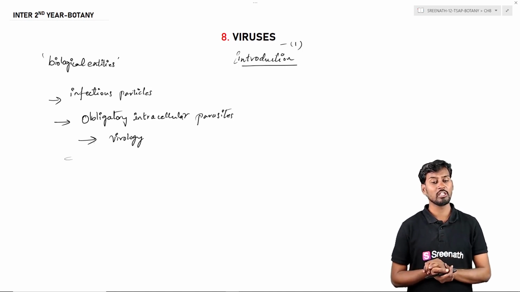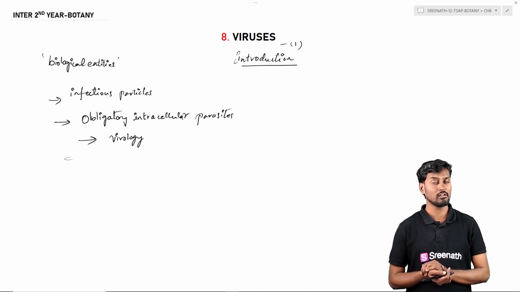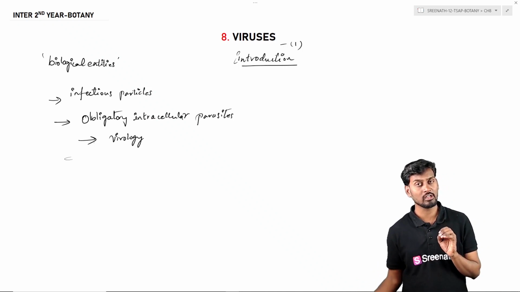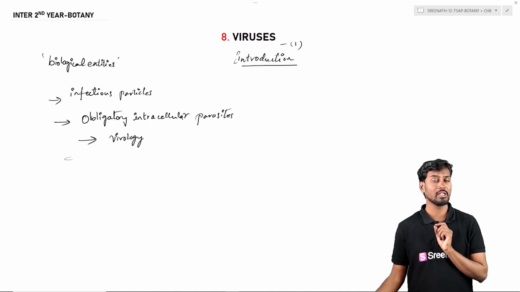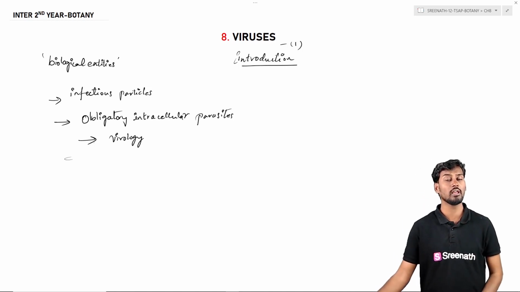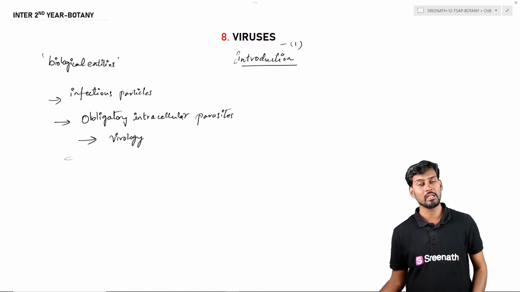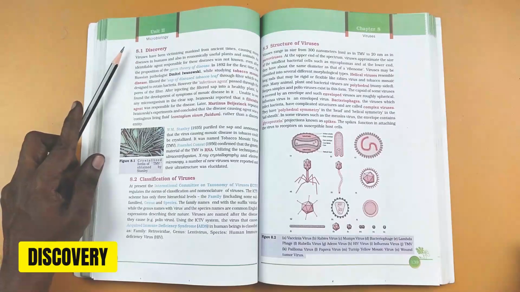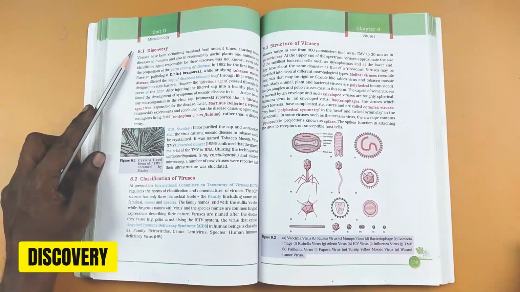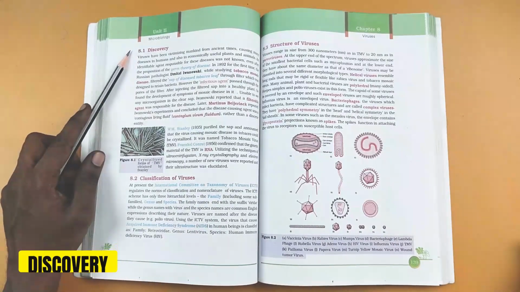We can also say they are obligatory intracellular parasites, because these viral particles are generally parasitic in nature, intracellular, and obligatory, that is, they must require the host cell for their multiplication and replication to take place. So that is what we have discussed in the introduction. After that we are going to discuss the discovery.